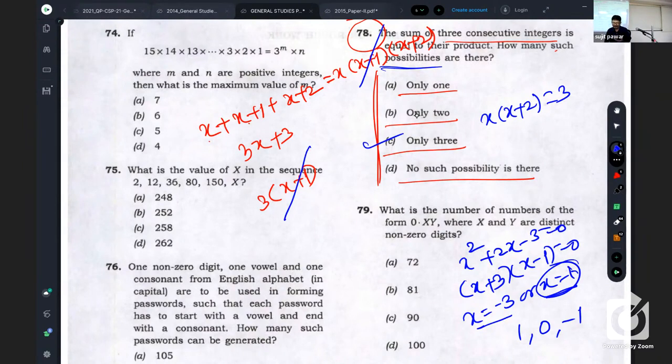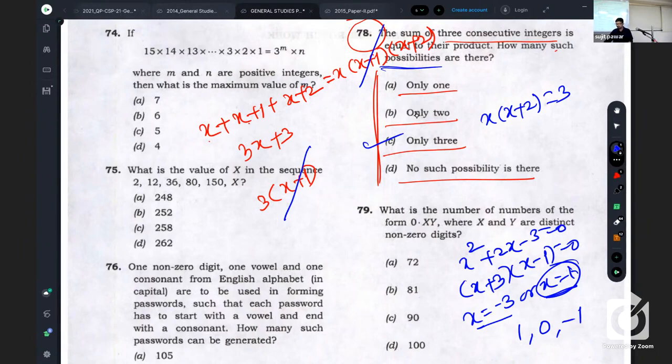But if we think of minus 3 as the greatest, then the smaller ones are minus 4 and minus 5, and that will not make the sum and product equal. But when x is taken as 1 as the max, then 1, 0 and minus 1, going back, we get another possibility there. So that is what I want to tell you. Is it clear? Got it?